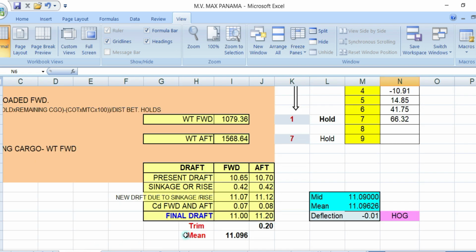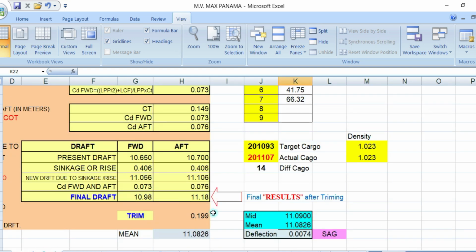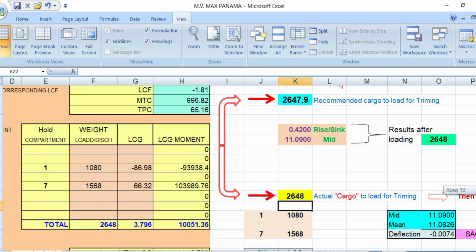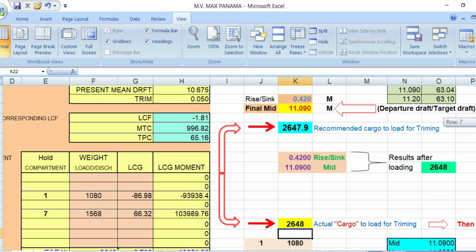But here you will have 20 centimeters and you have a zero deflection here. You have a zero deflection, and once you load this 2,648, you will have the same mid draft of 11.09, the same with your final departure. So I would recommend this figure.